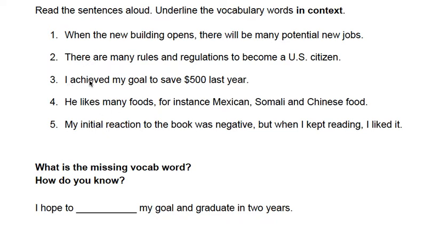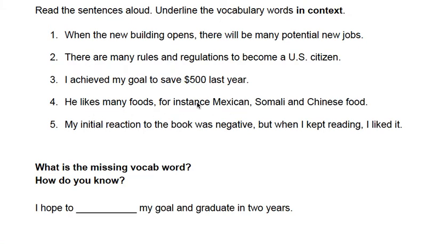Number 3, I achieved my goal to save $500 last year. We already discussed achieve, but in our example below, we needed infinitive to achieve. In this example 3, we see past tense ed. I did this. Can you do this? Can you achieve something? Yes.